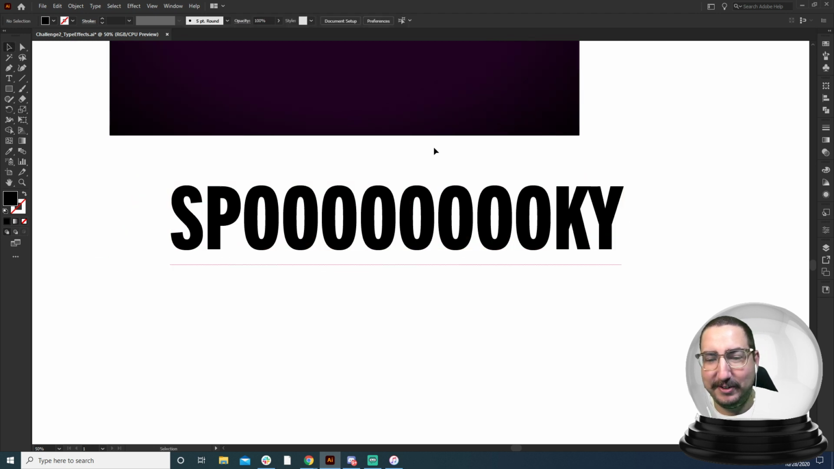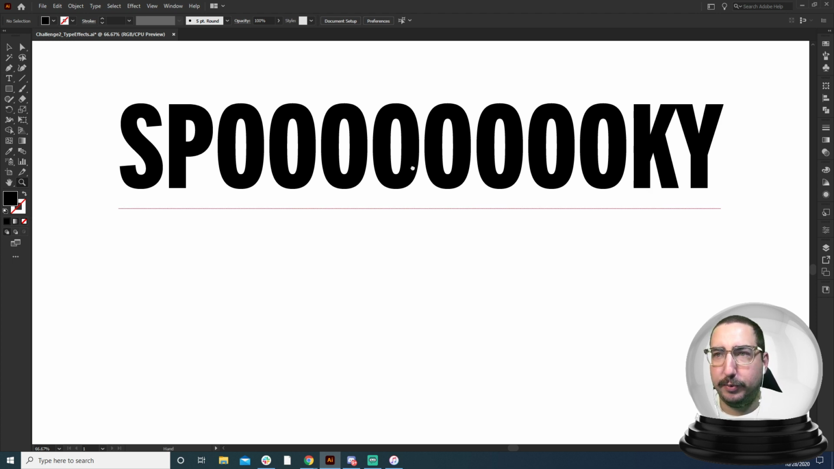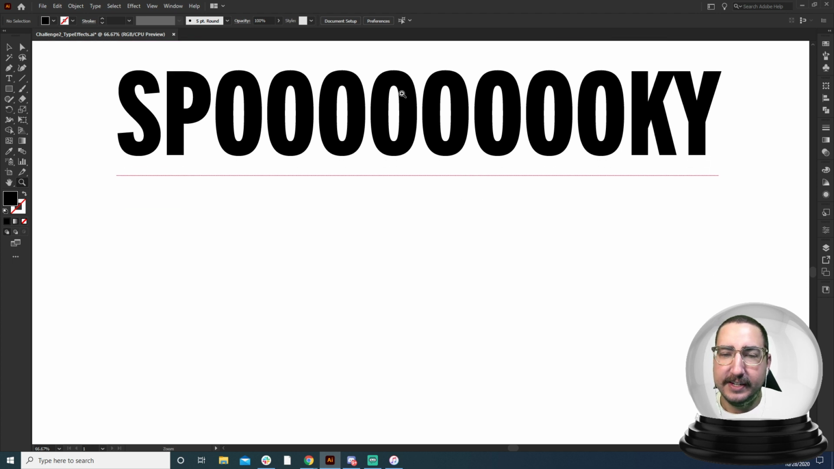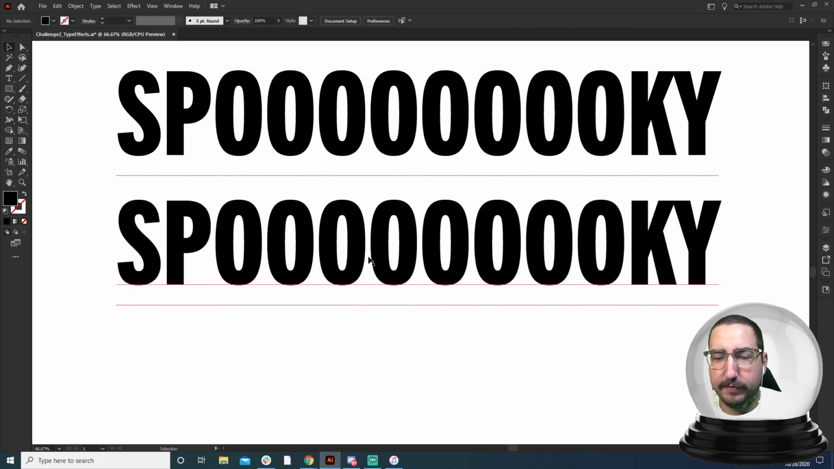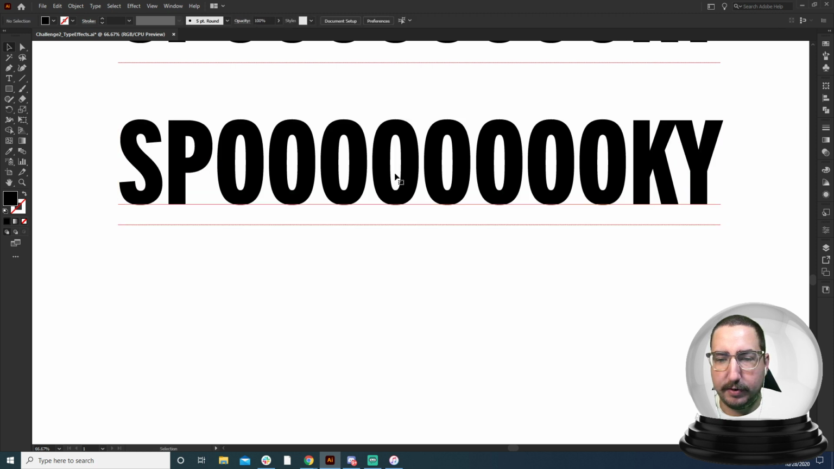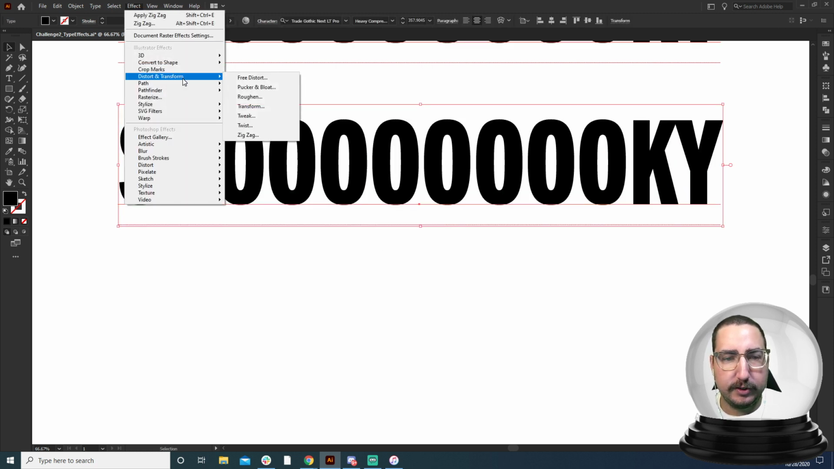Are you the gatekeeper? All right, so we have our type here, and I've made this type just using T, which is the type tool, and typed out the word spooky. Now I'm going to make a copy of this using the selection tool and clicking and dragging, holding Alt and Shift. It's just going to move it straight down. So we've created this word, and check this out. We're going to select this and go to Effects, Distort and Transform, and Zigzag. This is what we'll be using a lot of the day.